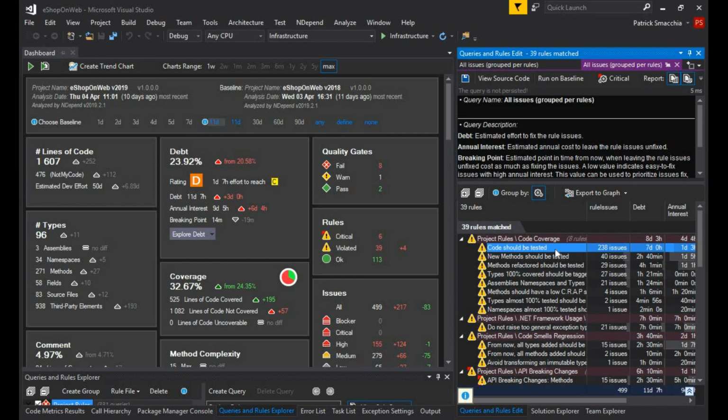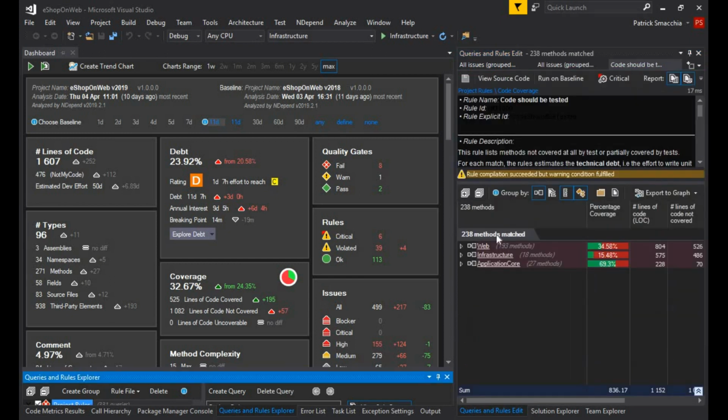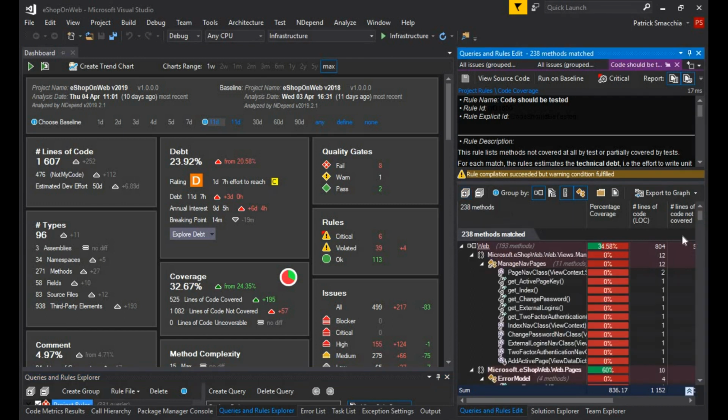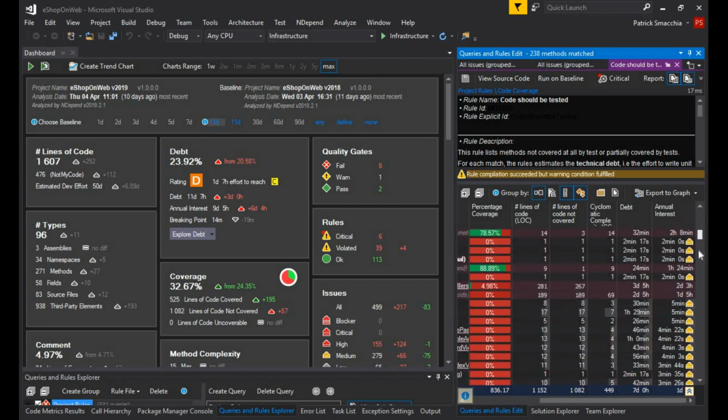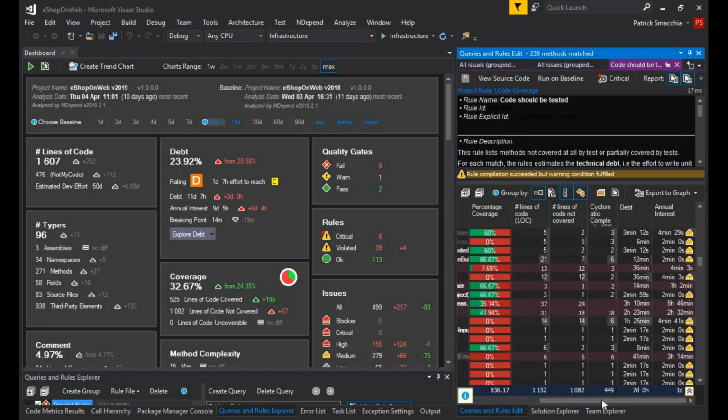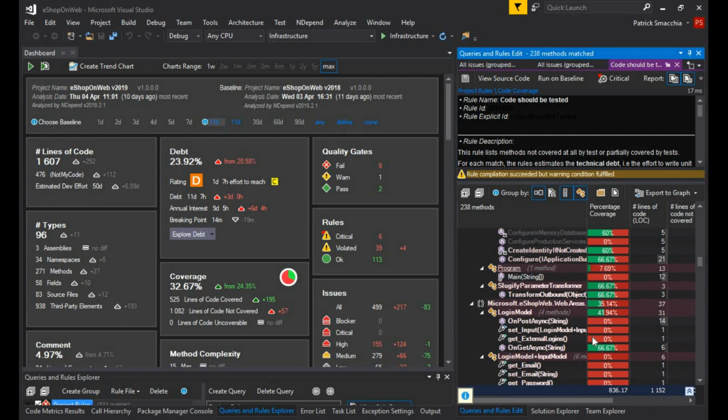For each method not fully covered by tests, this rule estimates the effort required to write tests to cover it all. Refactoring code to make it testable and then writing tests takes time, but the reward is huge. Caring for well-tested code is among the best ways to prevent bugs and maintainability problems.